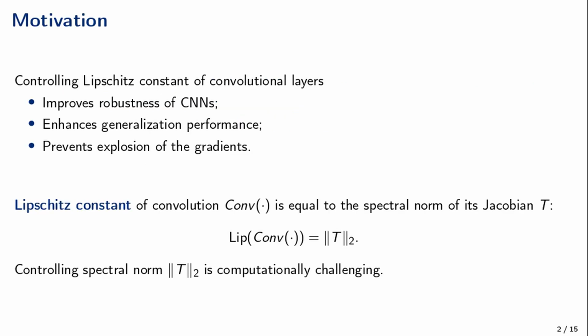Controlling Lipschitz constant of convolutional layers is a way to make models more robust to input perturbations, increase generalization performance, and prevent explosion of the gradients during backpropagation. Lipschitz constant of a convolutional layer is equal to the spectral norm of the Jacobian, which we denote by T. However, controlling spectral norm of T is computationally challenging.